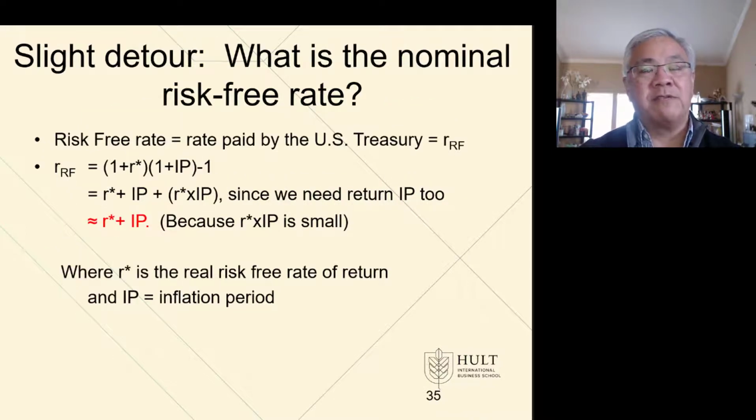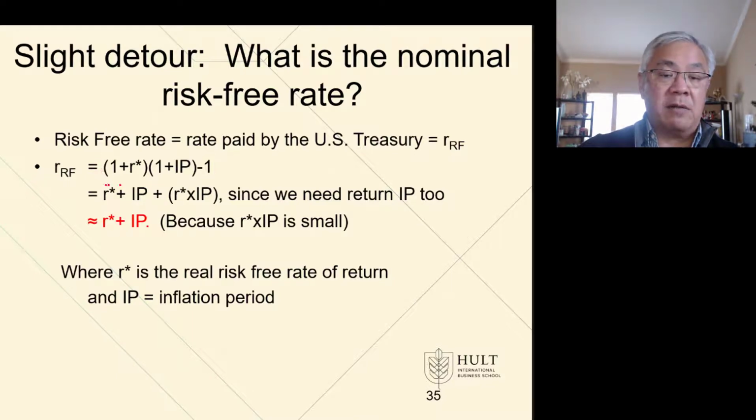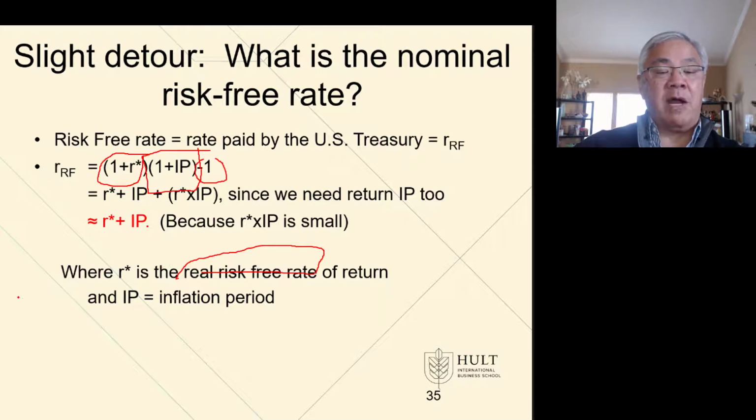What is the nominal risk-free rate? And by that we mean, when we look at the US Treasury, that is risk-free rate. However, there is still a small inflation risk. What we have is a formula that is as follows. 1 plus the real rate of return. This term right here is 1 plus the real risk-free rate of return. And then to that, we multiply by 1 plus the inflation premium. Then we subtract the 1. And the reason we do this is that we require return on the inflation as well. So this is the proper formula.